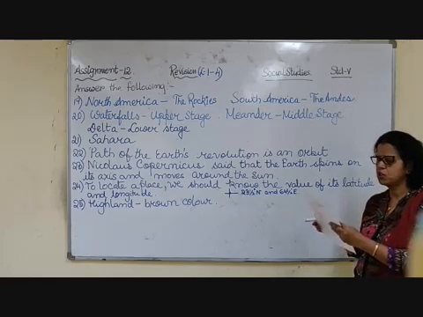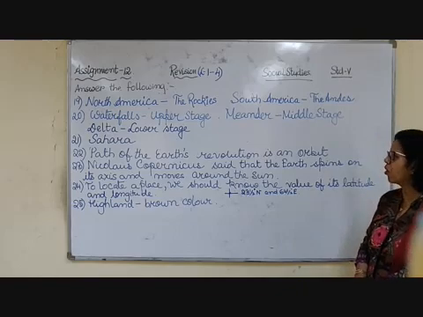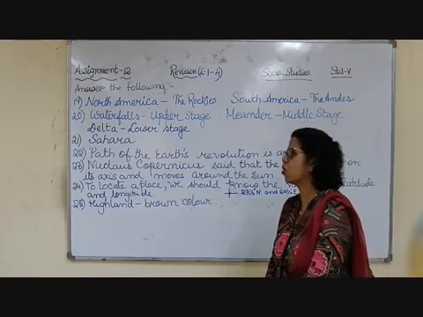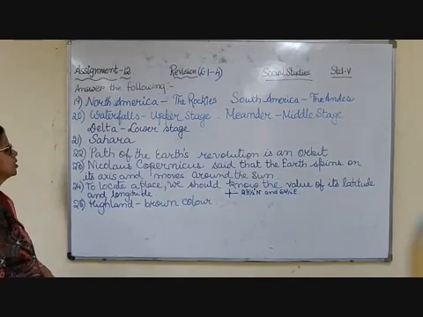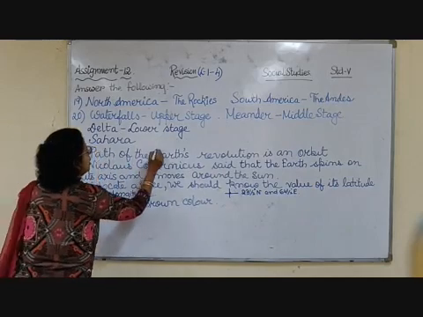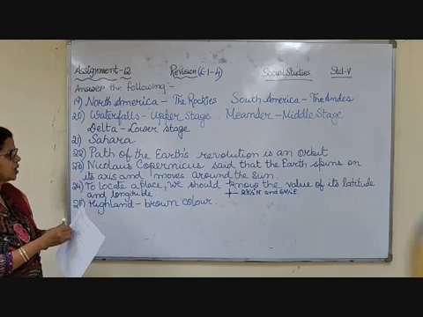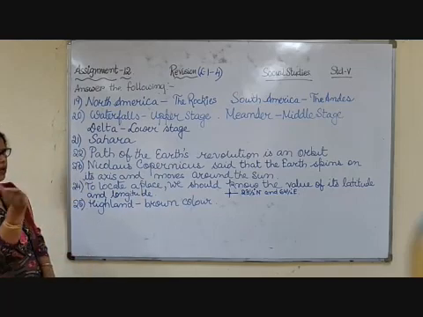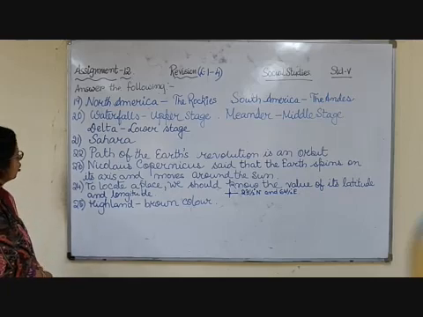Now number 22, what is an orbit of revolution? Now the path of the Earth's revolution is called an orbit, and I had told you it is elliptical in shape. The path in which it moves around the sun is called an orbit.